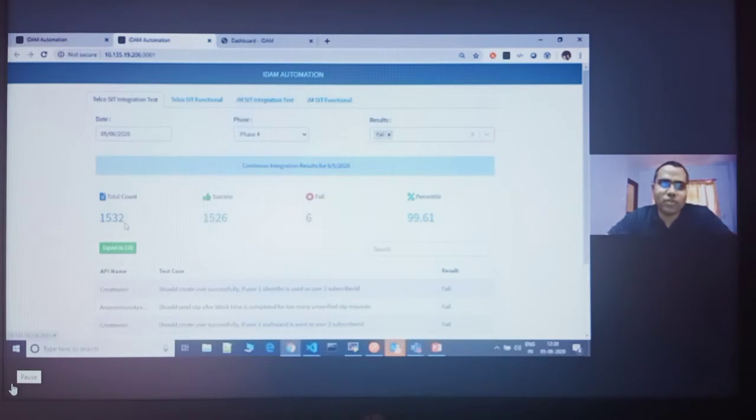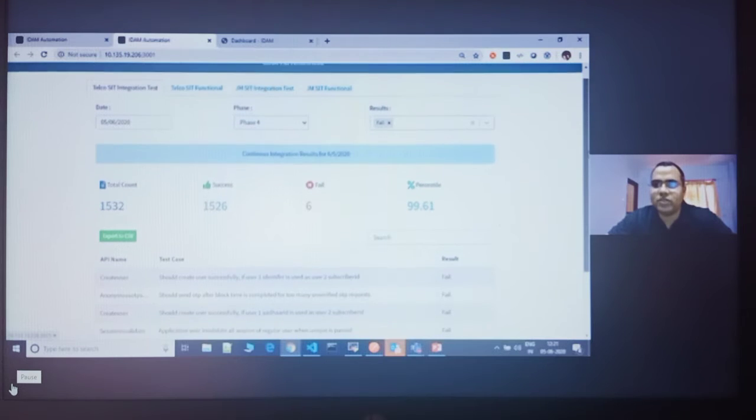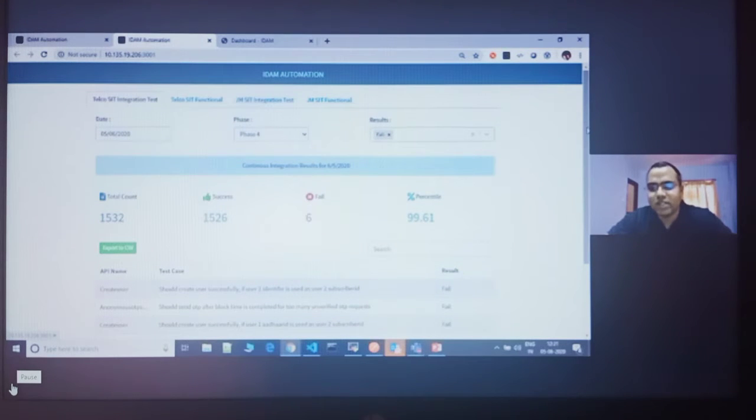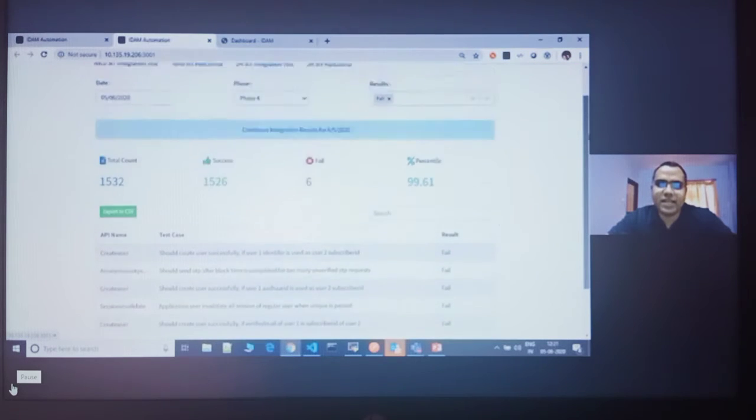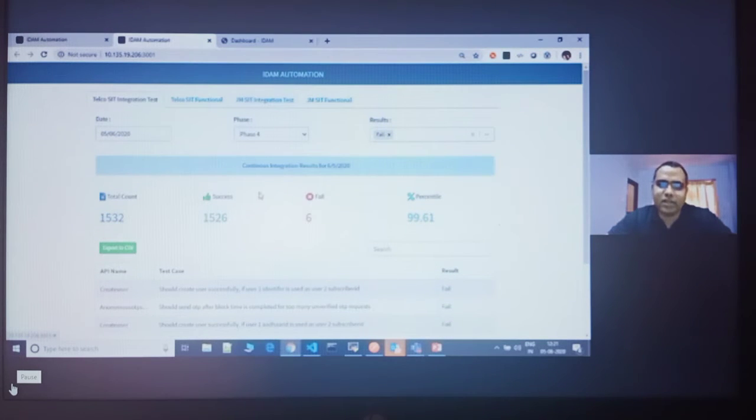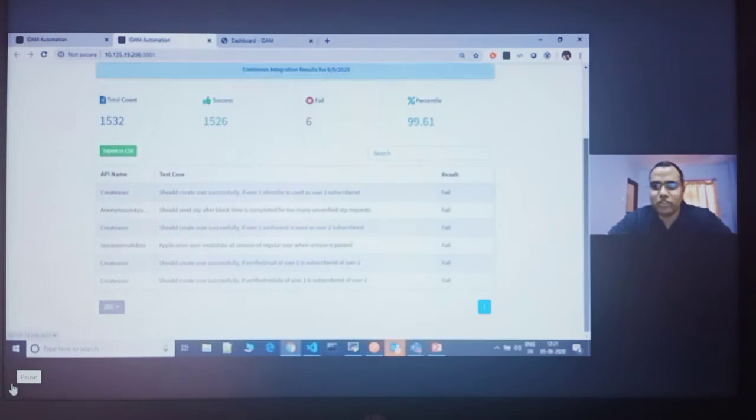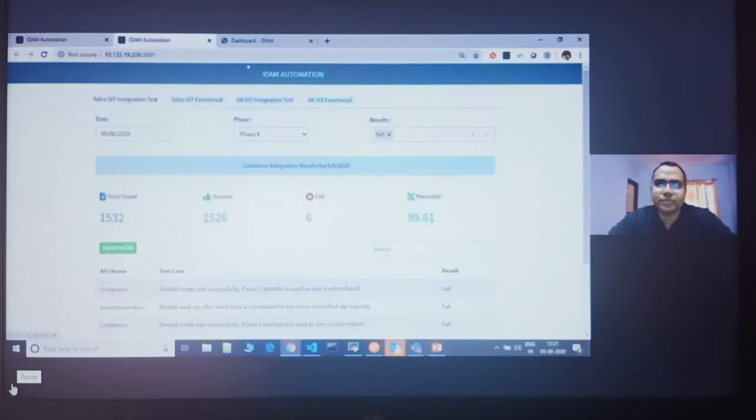So we run all the functional integration test cases even on the SID branch, so whatever defects or features SID or business wants, we can deliver in the SID branch and run the test cases there itself. It will also ensure that nothing is going to break.